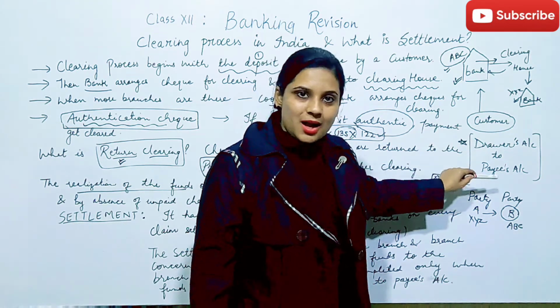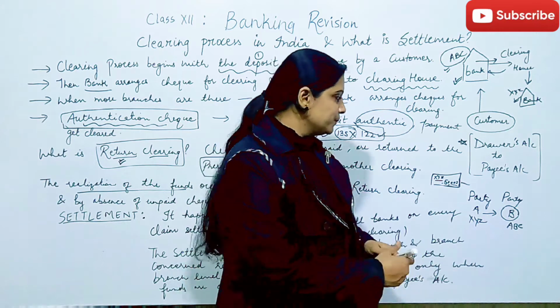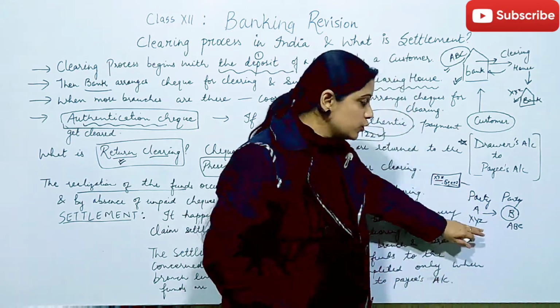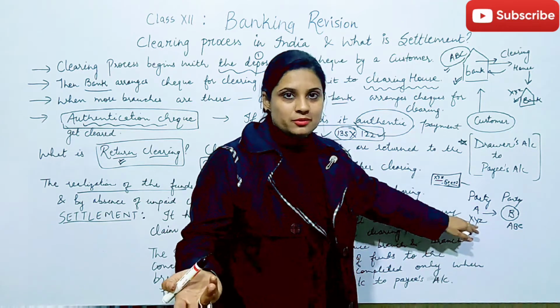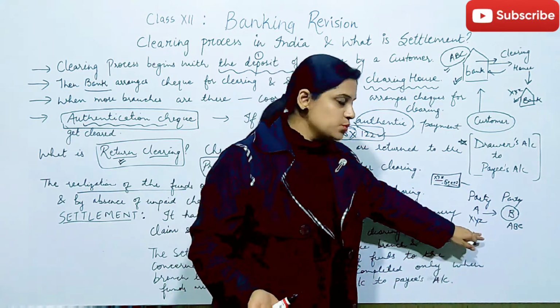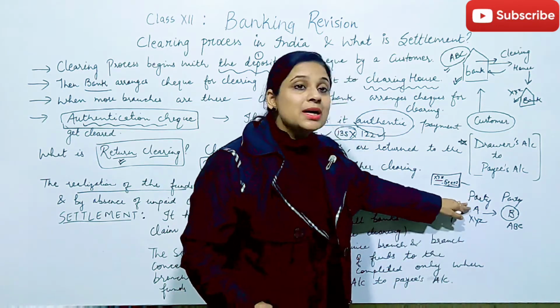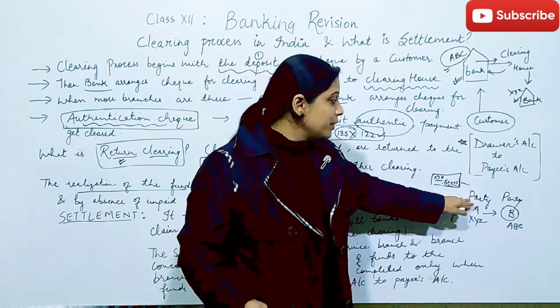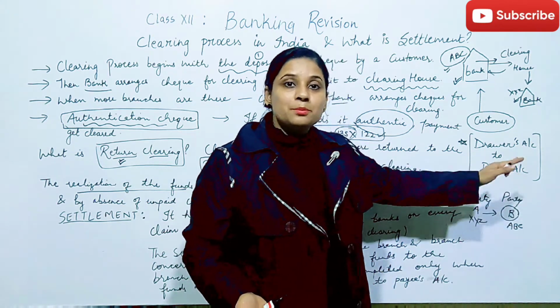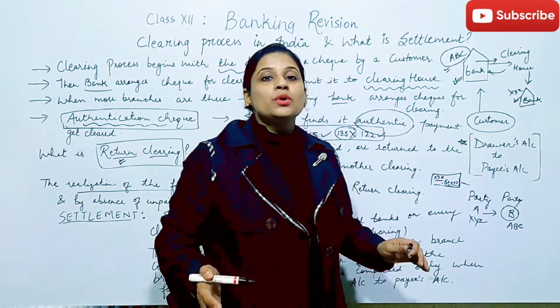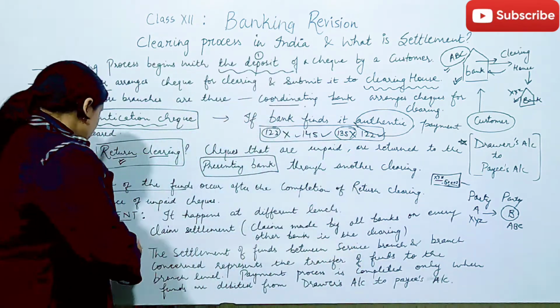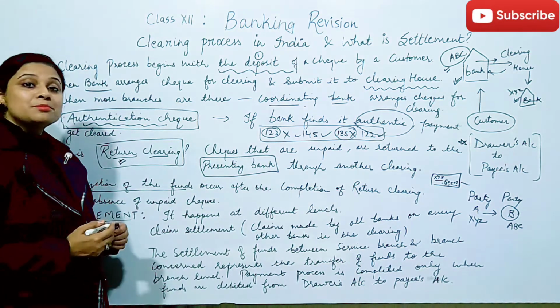So we find that this procedure is completed when from the drawer's account the amount is paid to the payee's account. Here who was the drawer? Here party A was the drawer, the one who actually drew the check, right? And of which bank? XYZ bank. So from the account of party A, the payment would be made to party B, to his account in ABC bank. Then only we would say that the settlement step is completed.